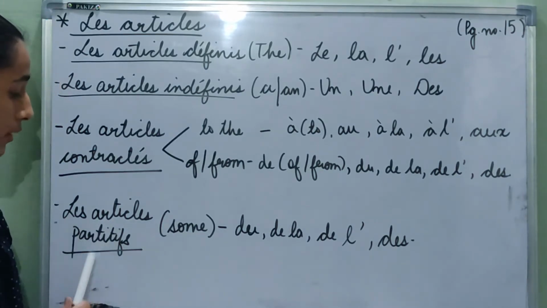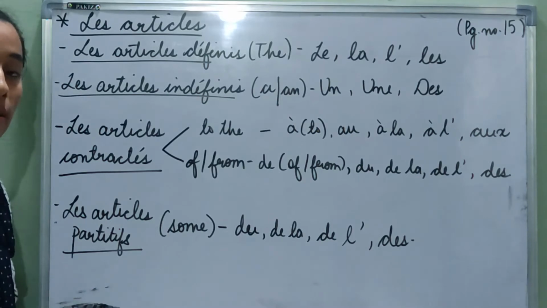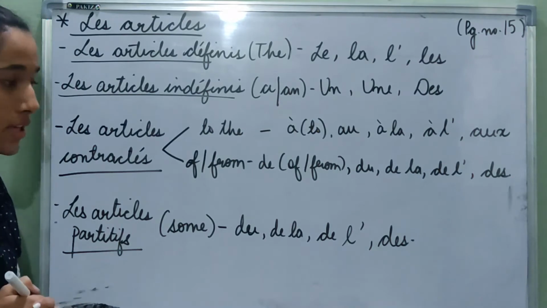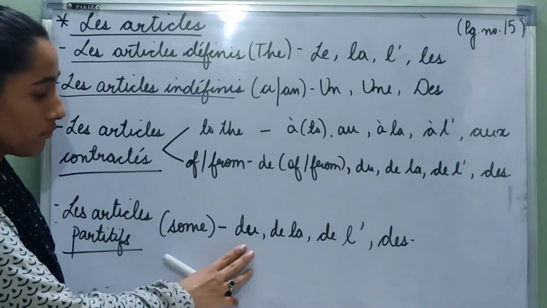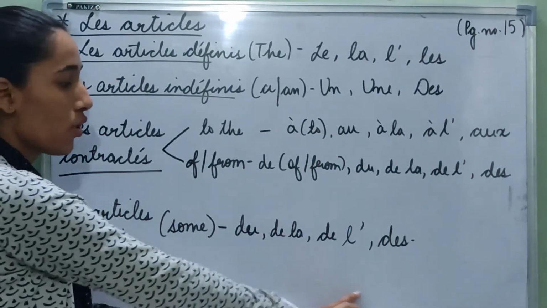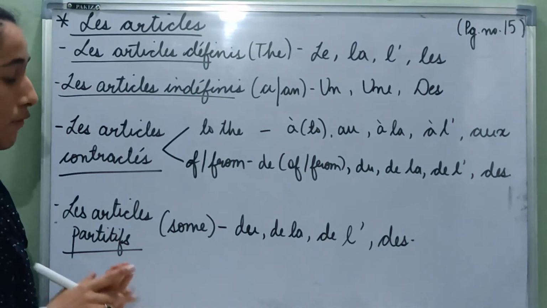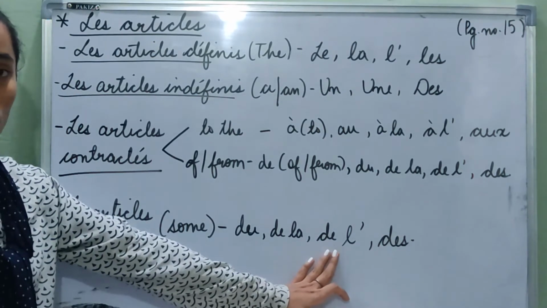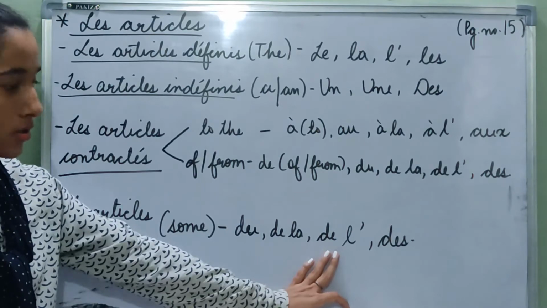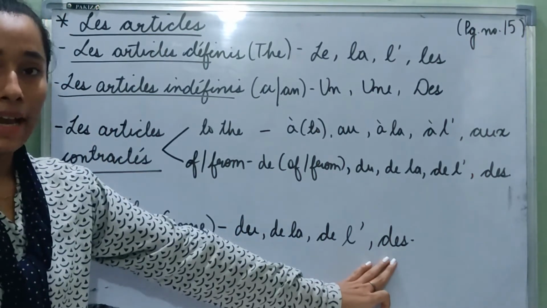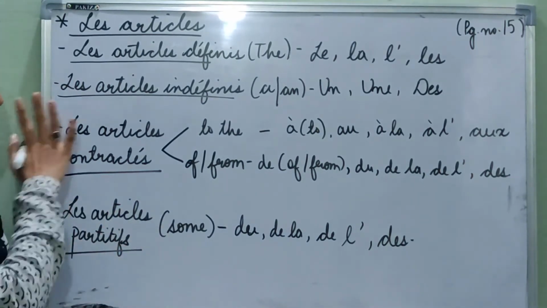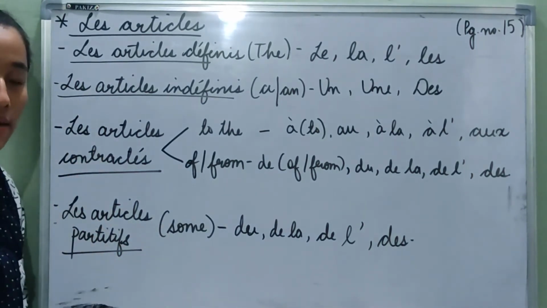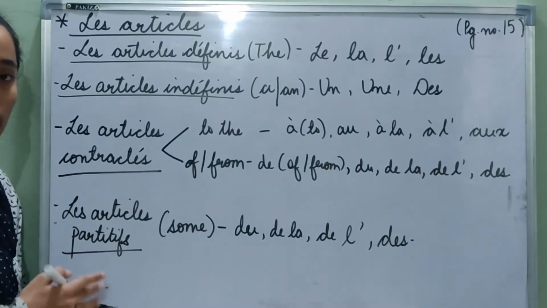Now les articles partitifs. Partitive articles, we learned this type of article in the chapter where we learned about different types of food items. So it is generally used with food items and it means some. So du, de la, de l apostrophe and des. So for example, de l'eau. Je veux de l'eau. I want some water. Je veux des glaces. I want some ice creams. So like that, these are the articles that we have learned in class 7th, and I hope you have written them with examples in your notes.